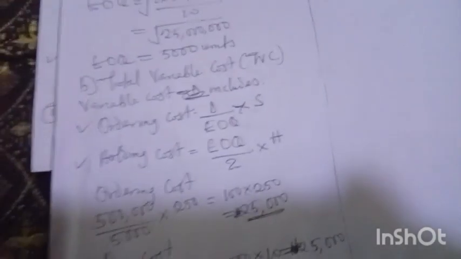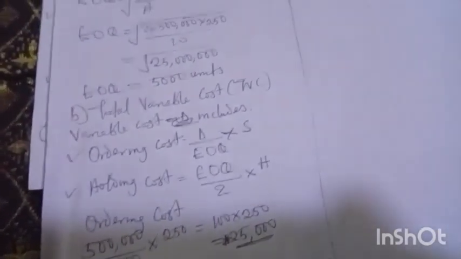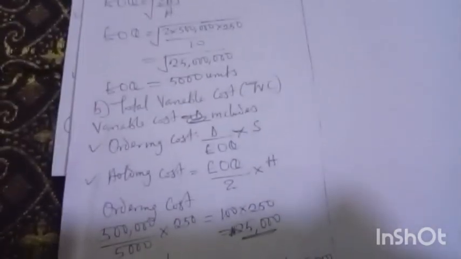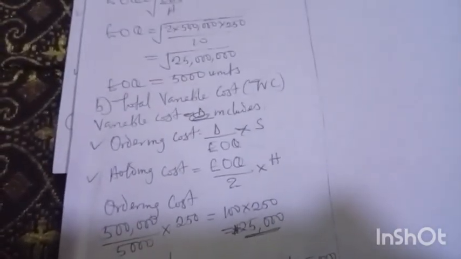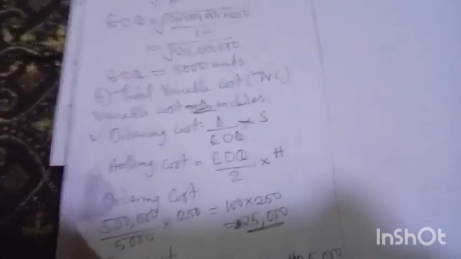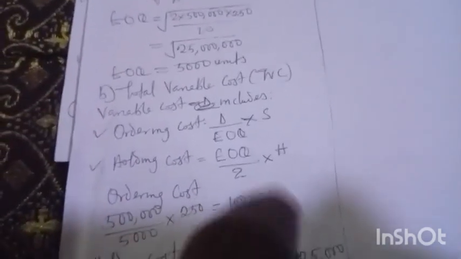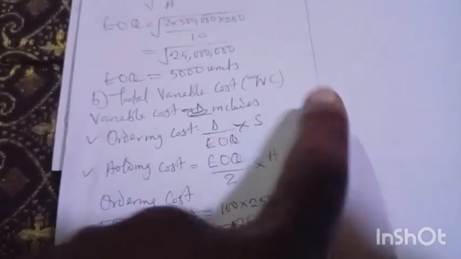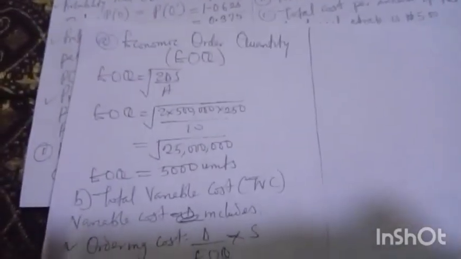Alright, I'm going to TVC now, total variable cost. Before I can talk about total variable cost, I need to know the variable costs themselves before I add them together. Variable costs are the ordering cost and the holding cost, and each has its own formula. Ordering cost is demand over EOQ times S. Remember, I've told you S is the ordering cost per order.